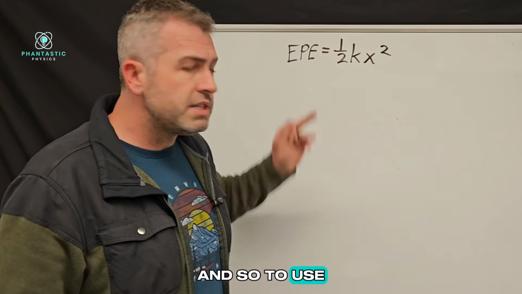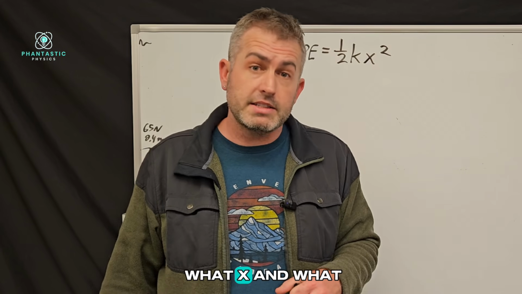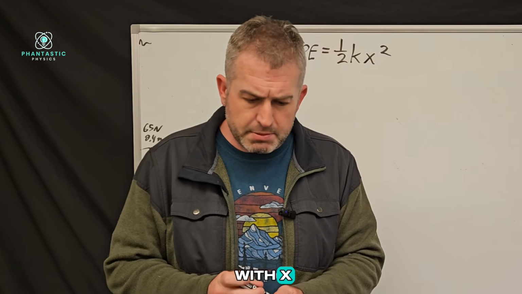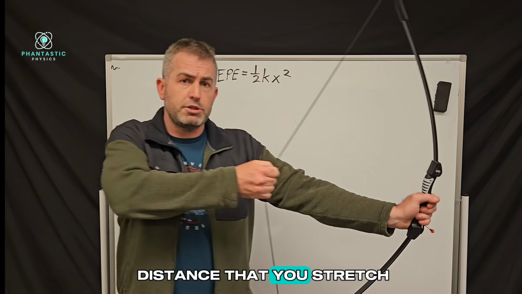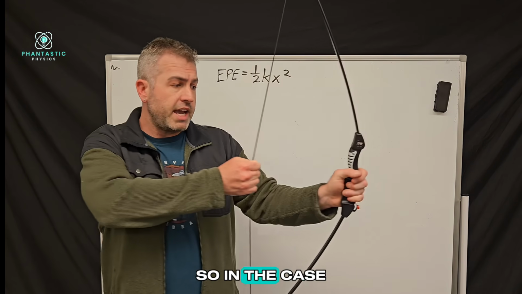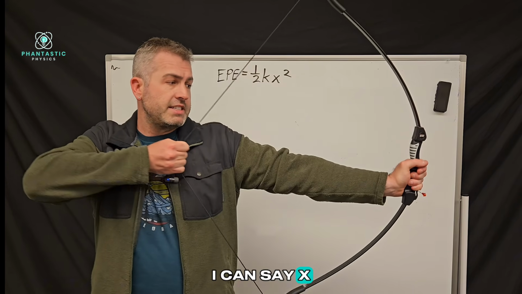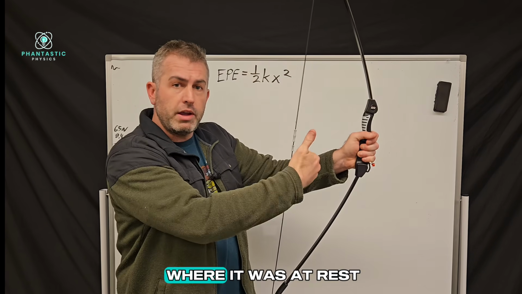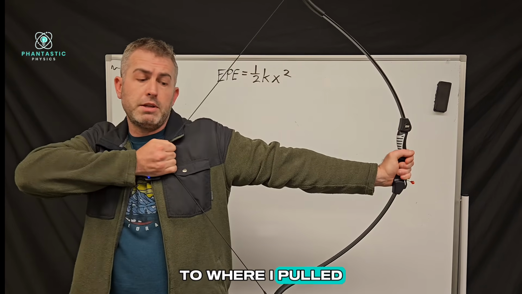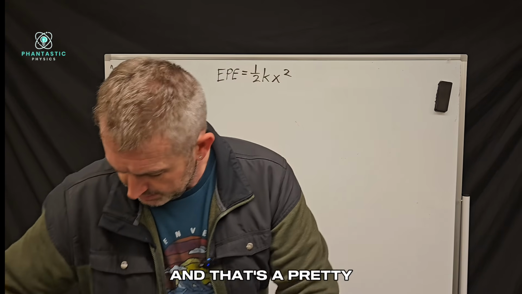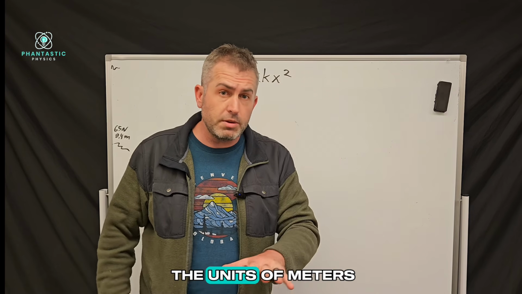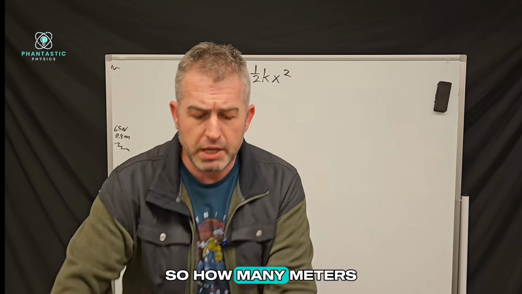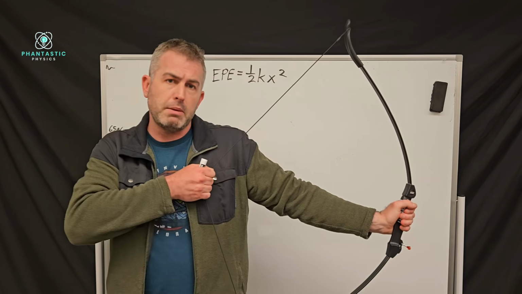And so to use this equation, we have to understand what x and what k are. So let me start with x because I think that one's a little simpler. X is simply the distance that you stretch your material. So in the case of this bowstring, I can say x is the distance from where it was at rest to where I pulled it back. And that's a pretty simple thing to recognize. And I'm going to use the units of meters for that. So how many meters did I pull back on my bowstring?